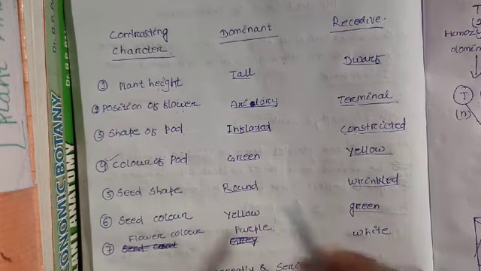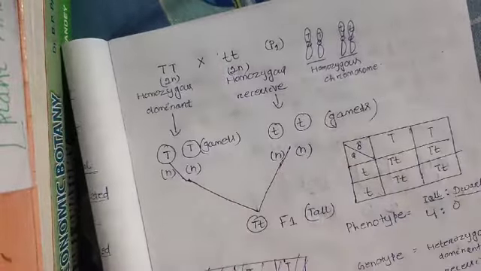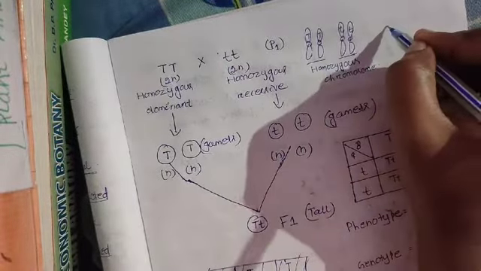According to this law, when two homozygous individuals having one or more contrasting characters are crossed, the character which is expressed in the F1 generation is known as the dominant character, and the one which is not expressed in the F1 generation is known as the recessive character. Mendel always took pure plants. Pure plant means homozygous plant.